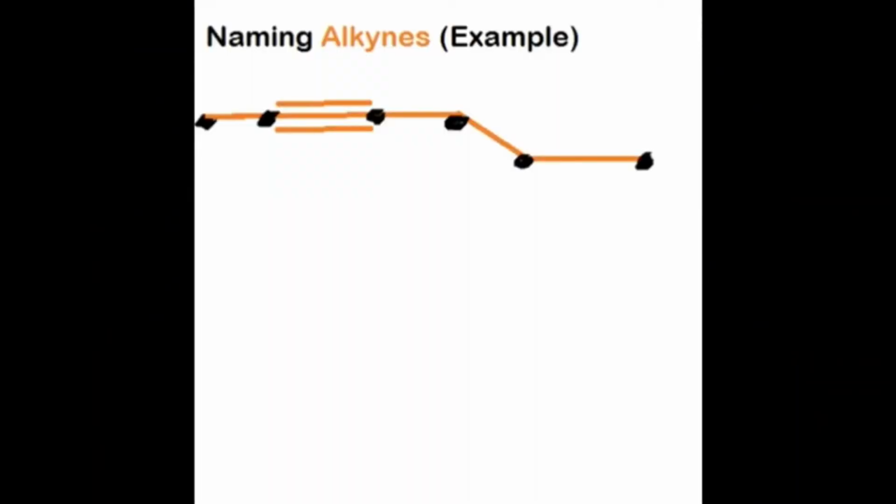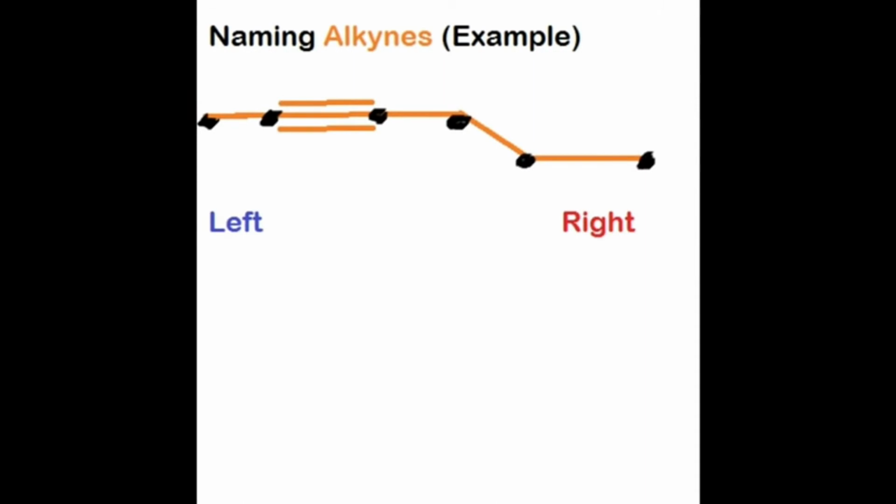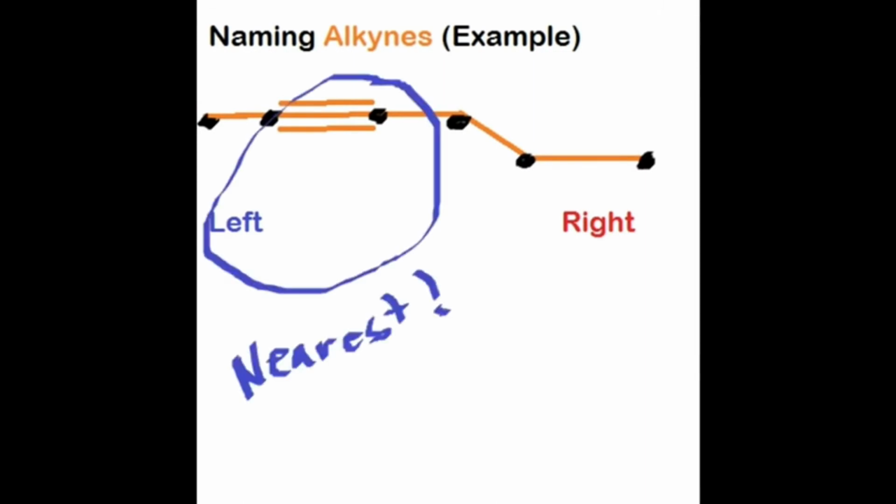Hi, my name is Daniela and I'm going to show you how to name an alkyne. We will try this example of an internal alkyne because it has the triple bond in the middle, as you can see. First, we count the number of carbons in the longest chain. We start to count from the side that is nearest to the triple bond. In this case, it is the left side.